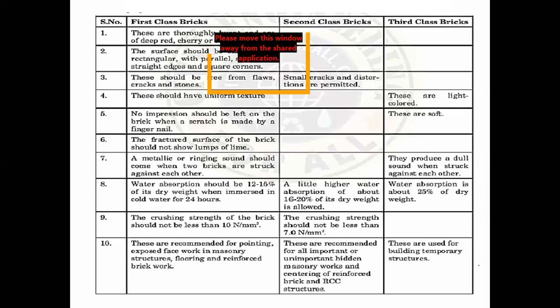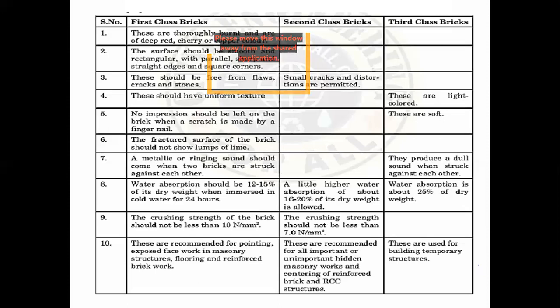First, the crushing strength for first class bricks is 10.5 Newton per mm square, for second class brick it would be 7 Newton per mm square, whereas for third class brick it is 5.5 Newton per mm square. This is the compressive strength for the bricks. Finish. Next, water absorption. This water absorption is very important when discussing bricks.